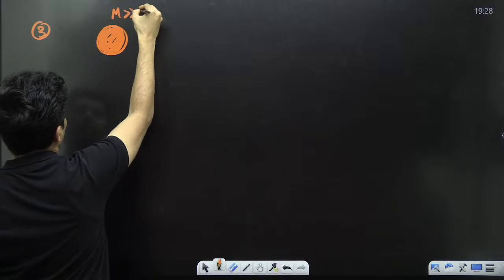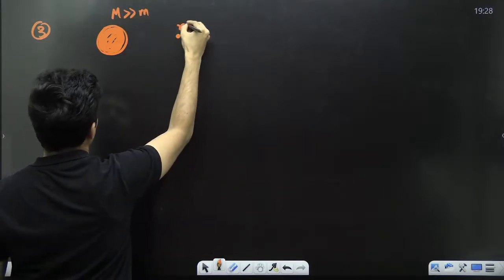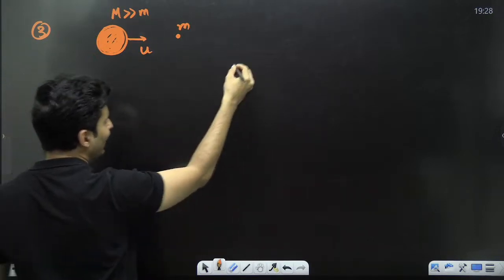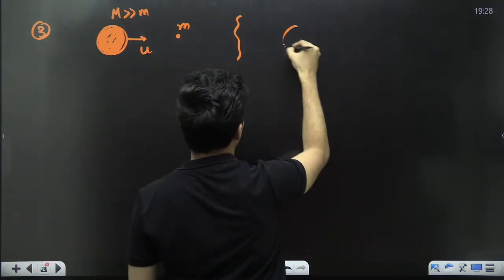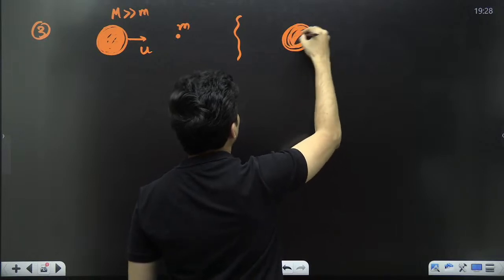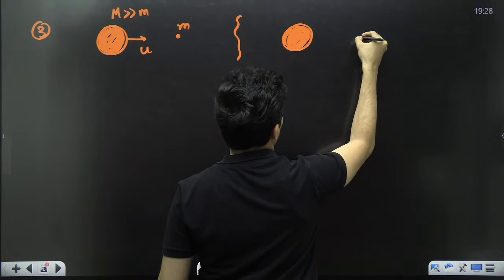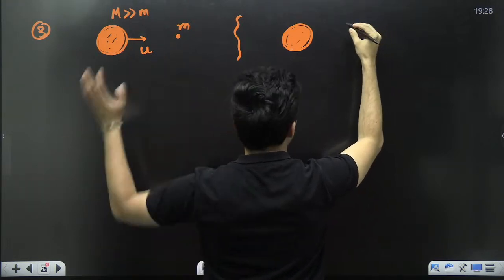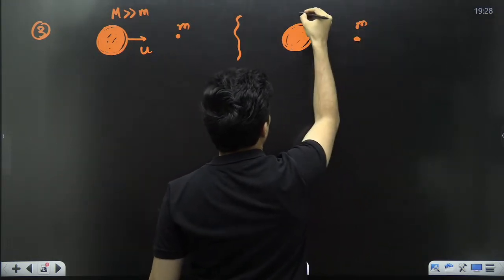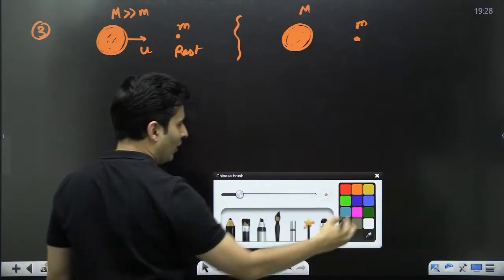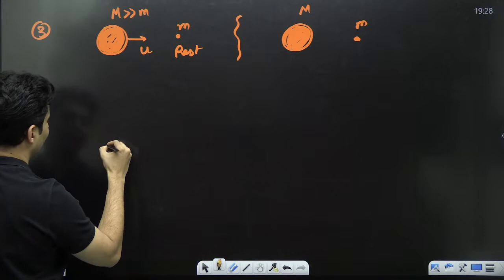this is very, very large and this is very, very small. This big mass is coming towards it with speed u. Now just picturize this, guys. That huge Khali-like person, that bodybuilder, is coming with a speed u towards that small guy in nursery, who is at rest. What do you think will happen?